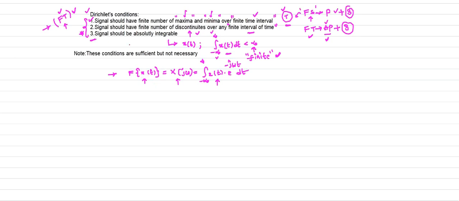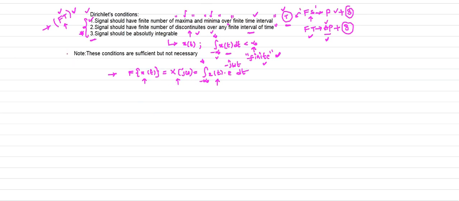So you should remember this point. Whenever we apply a Fourier transform to a signal, it must be absolutely integrable, so that when you integrate it, you get a finite value, like 2 or 3, not infinity. If you get infinity, we cannot apply the Fourier transform for that aperiodic signal. That is the meaning of the third statement.